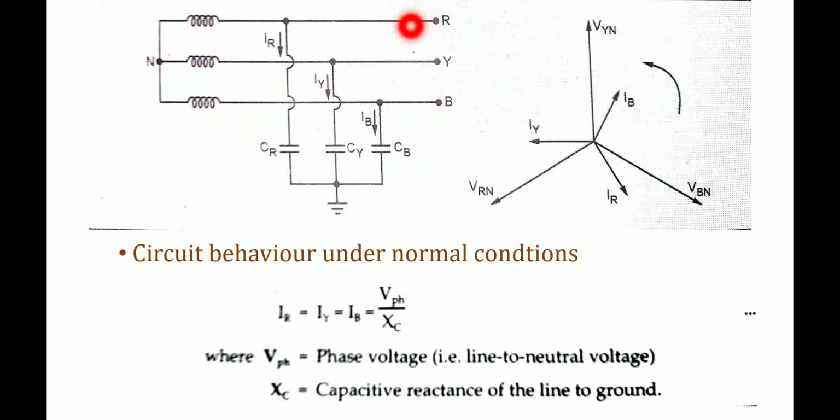Why is it done? In order to improve the transmission. Getting my point? So what purpose is the transposition of the lines done for? In order to improve the transmission.